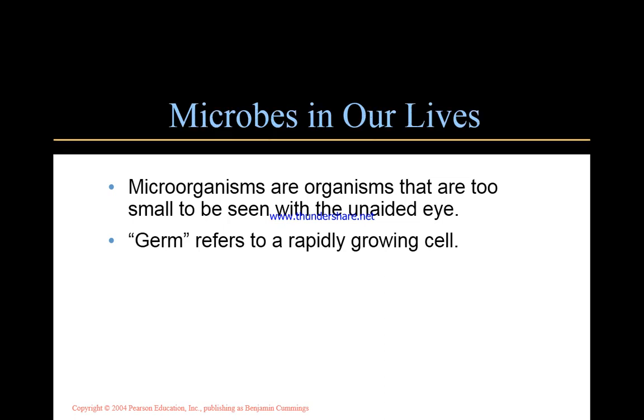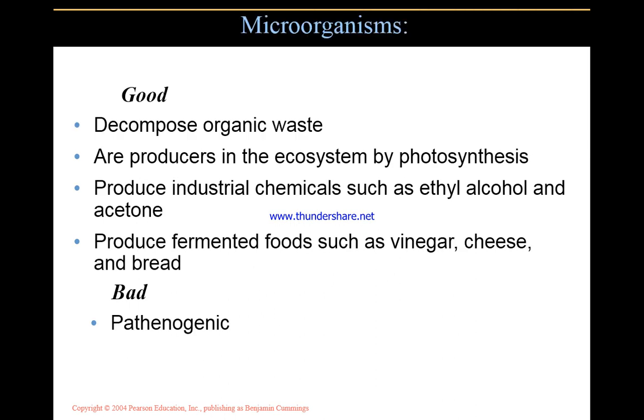So, microbes in our lives. Microorganisms are organisms that are too small to be seen with the unaided eye. Germs refer to a rapidly growing cell. Microbes are of two types, good and bad. Good ones decompose organic waste, are producers in ecosystems by photosynthesis, produce industrial chemicals such as ethyl alcohol and acetone, and produce fermented foods such as vinegar, cheese and bread. Bad ones are those which cause diseases and thus are called pathogens or pathogenic.